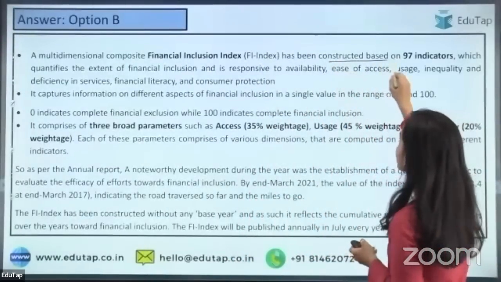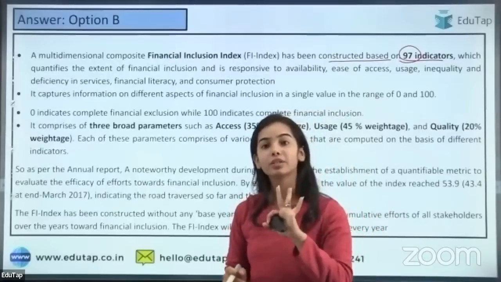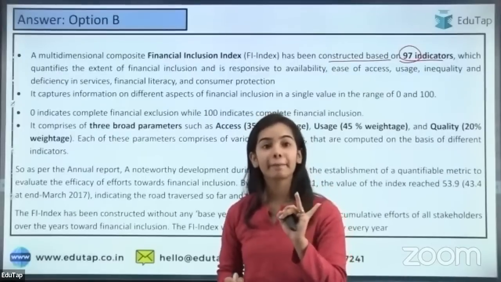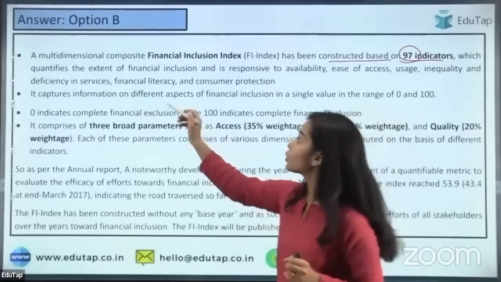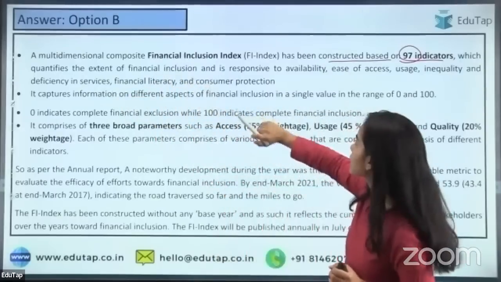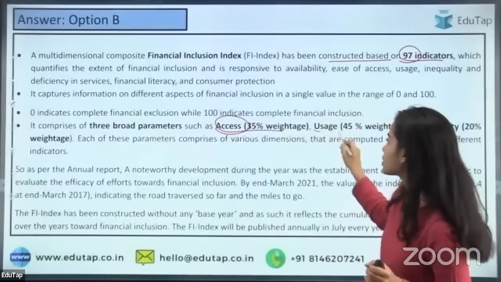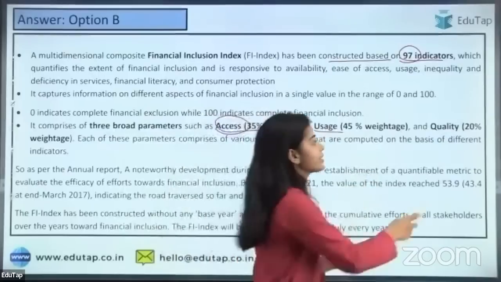This has been constructed based on 97 indicators, and there are 3 broad parameters. Who can tell me the 3 broad parameters? First is access, the second one is usage, the third one is what? Yes. So the 3 broad parameters are given here. The access has the 35% weightage, the usage has the most weightage, that is 45%, and the quality has the 20% weightage.